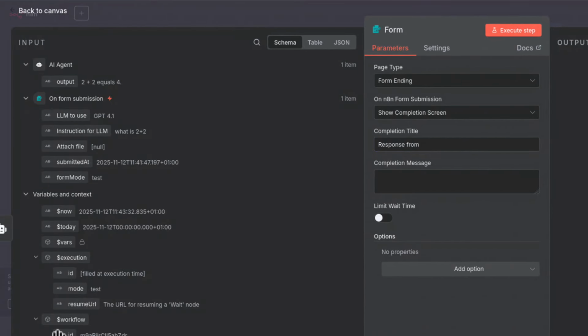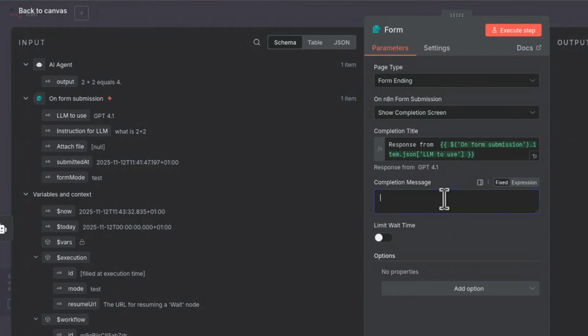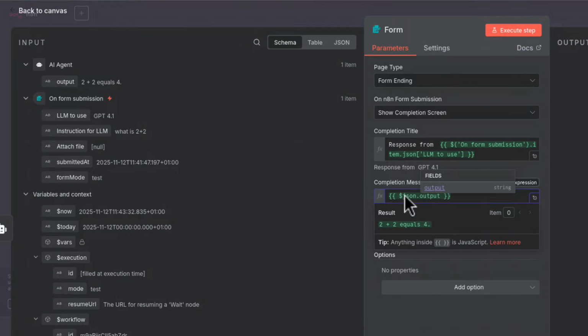These are all the fields I have available, and I want to say that it's response from my LLM that I chose. So I drag this field again. Response from whatever LLM was used. And completion message is the answer from my AI agent. I actually only have one field from AI agent, and it is output, but that's exactly what I need. I need the output to be here, in my completion message.